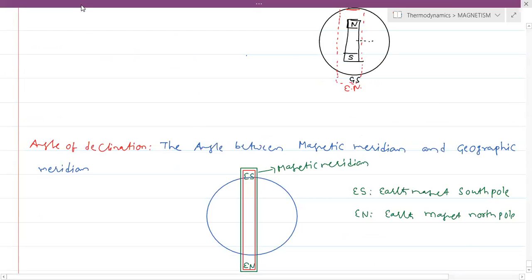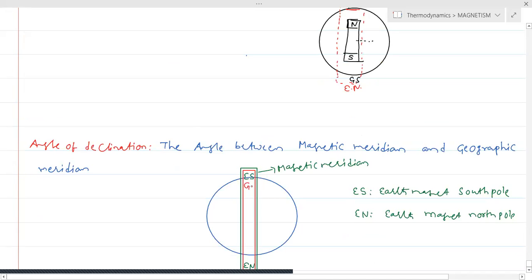So therefore, at the south pole is nothing but this is geographic north. Geographic north means in our day-to-day life north, and this is the geographic south. Geographic south means our day-to-day life south. So this will be the situation.